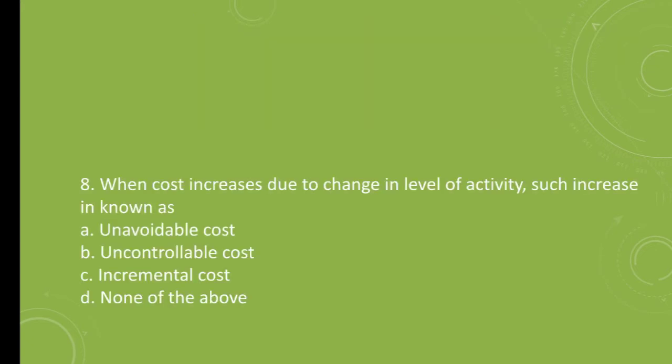Question number 8. When cost increases due to change in the level of activity, such increase is known as A. Unavoidable cost, B. Uncontrollable cost, C. Incremental cost, D. None of the above. The correct answer is C. Incremental cost.